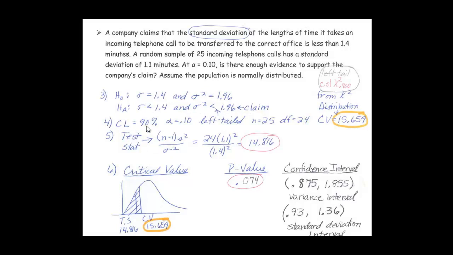Okay, our confidence level is 90%, our alpha is 0.10. This is a left-tail test because they're saying it's less than. We're looking for the critical value that has 10% in the left tail. We have a sample size of 25. That means we have degrees of freedom of 24. Our critical value would be 15.659.